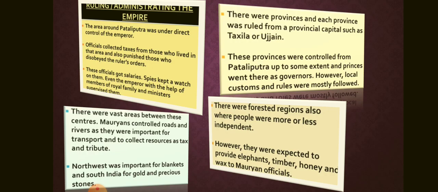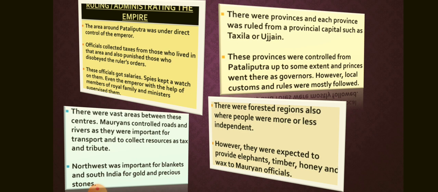Ruling the empire. As the empire was so large, different parts were ruled differently. The area around Pataliputra was under the direct control of the emperor. This meant that officials were appointed to collect taxes from farmers, herders, craftspersons, and traders who lived in villages and towns in the area. Officials also punished those who disobeyed the ruler's orders.